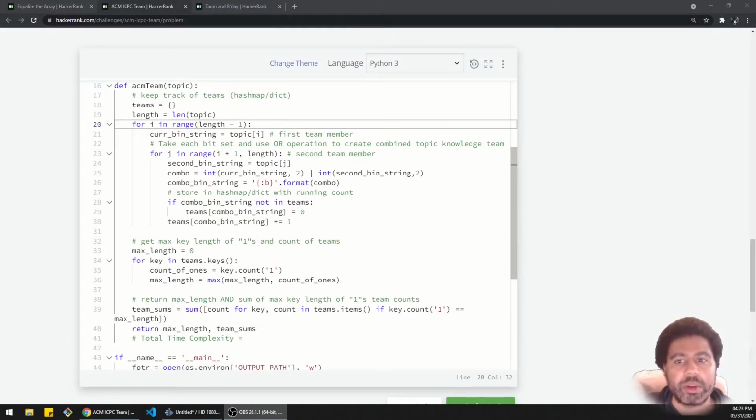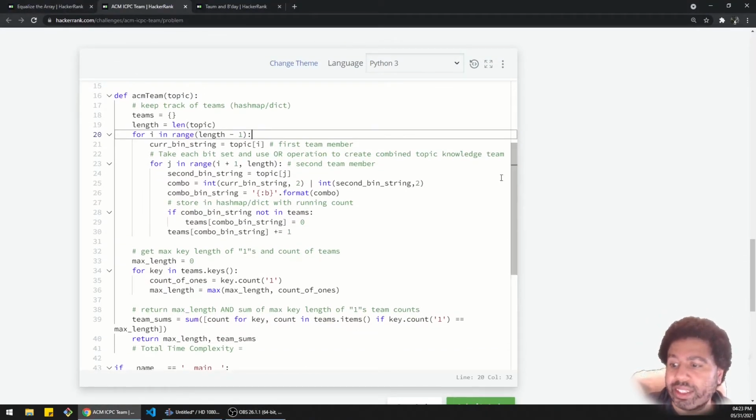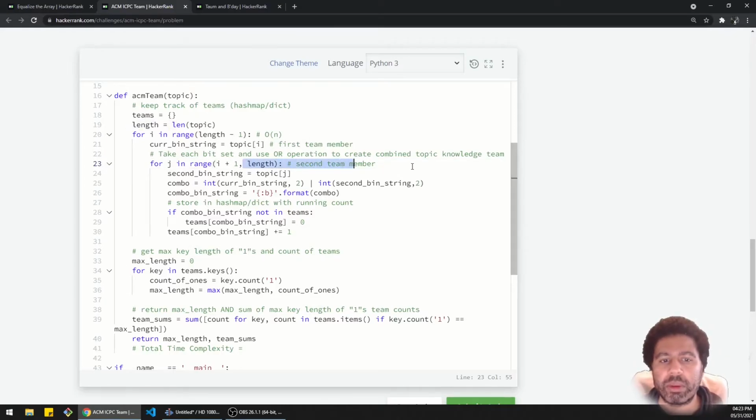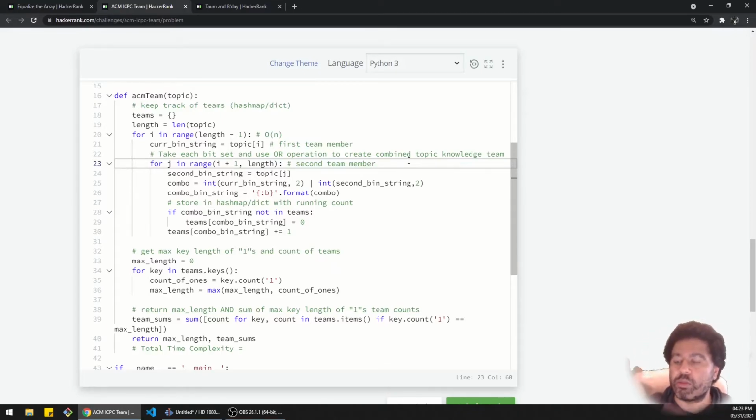All right, I wanted to go over the time complexity for this one, and it looks more complicated than I originally gave it credit for. Going through the first list, going from the initial range, that's definitely big O of N. As we get down to the second team member, we're basically looping through N members again. It does reduce over time though. The first time you go through it, it's basically the full N, but as you get closer to the end, it's less of that. But in the end, it's still all depending on the size of N in the first place. So I'm going to put that as big O of N for now, because I think the total is like N divided by 2, or like 2N or something.